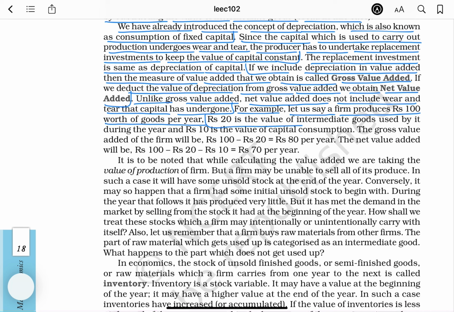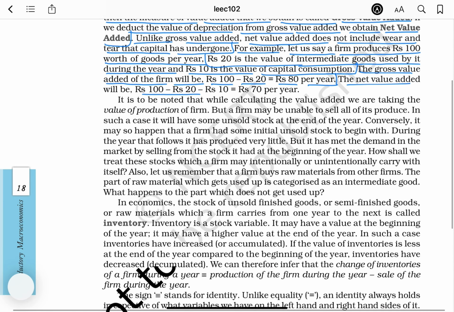20 rupees is the value of intermediate goods used by the firm during the year, and 10 rupees is the value of capital consumption. The gross value added of the firm will be rupees 100 minus 20 equals 80 per year. The net value added will be 100 minus 20 minus 10 equals 70 per year.